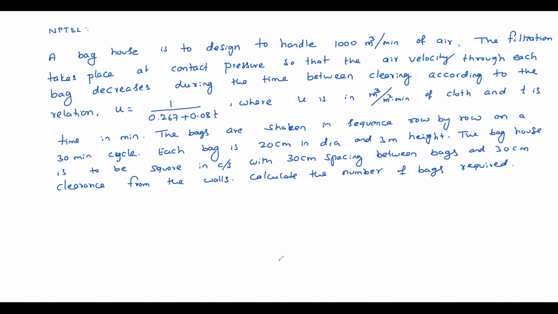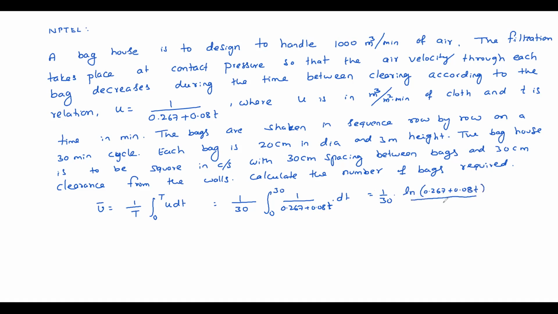Average velocity formula: 1 by t integral 0 to t of u dt. T is 30 minutes, right? 1 by 30 integral 0 to 30 of 1 by 0.267 plus 0.08 t dt. 1 by 30, it's a natural log, ln of 0.267 plus 0.08 t divided by 0.08, limits 0 to 30, equal to how much?